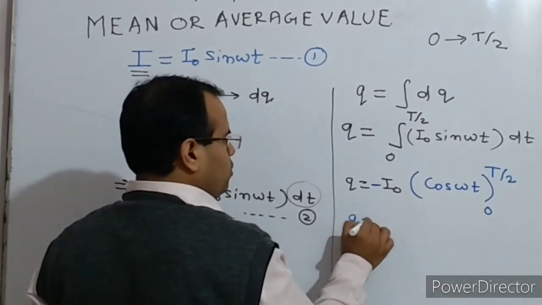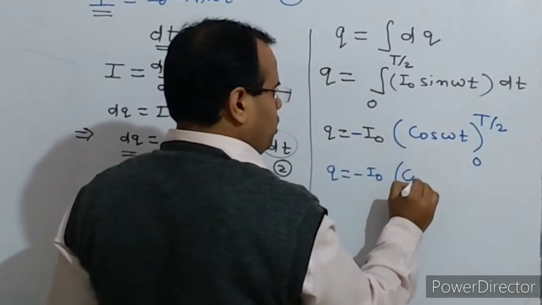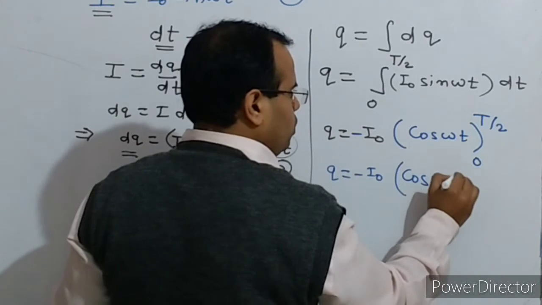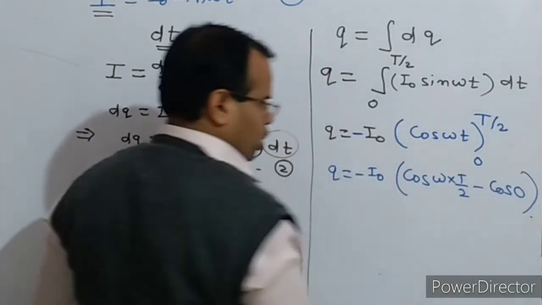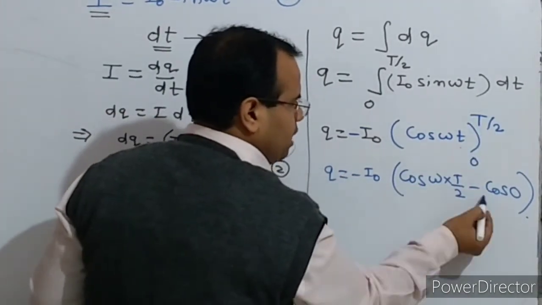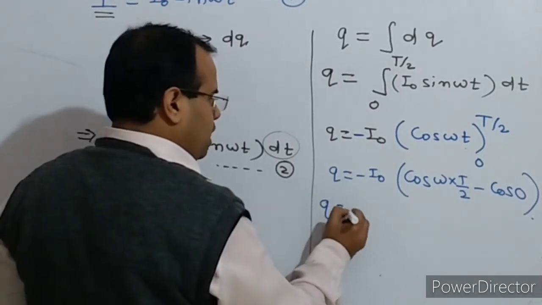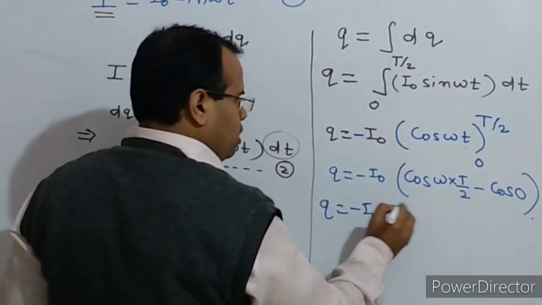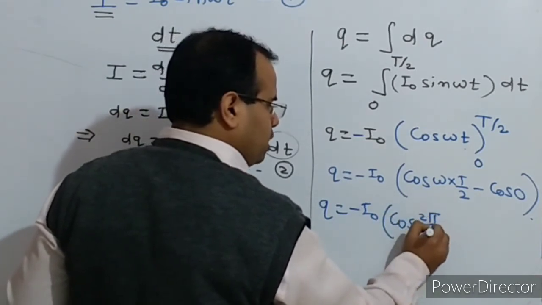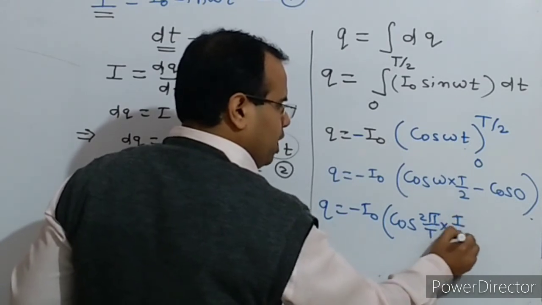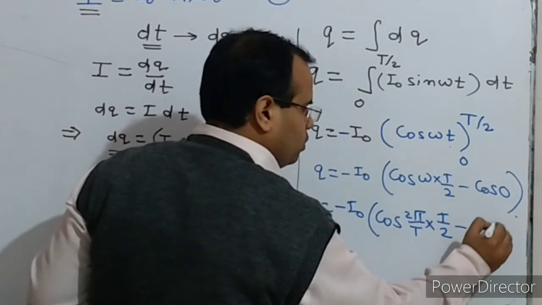Now Q is equal to minus I naught, and when we substitute, it will be cos omega into capital T by 2 minus cos 0. Because first we substitute the upper limit, then we substitute the lower limit. Now we know that omega is 2 pi by capital T, so we can write cos of 2 pi by capital T into capital T by 2, minus cos 0, and we know that is 1.